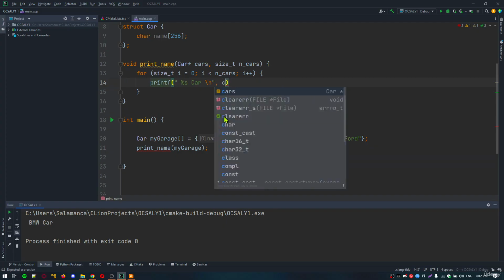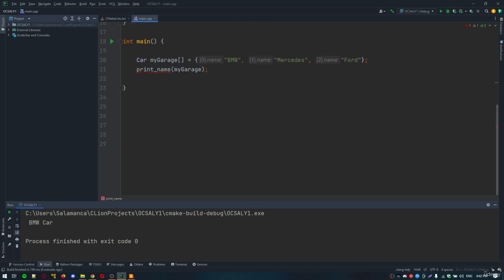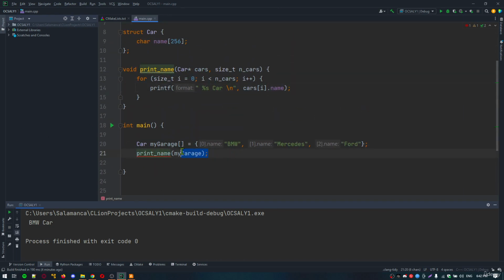Now we're going to use cars[e], we will pass e and then .name. We won't change this. We have 3 strings in my_garage, which are BMW, Mercedes, and Ford.